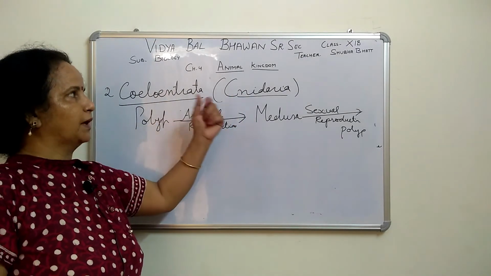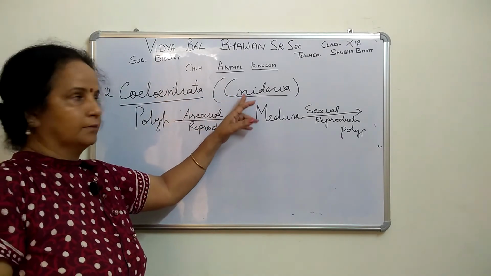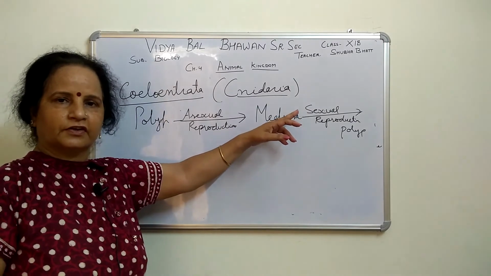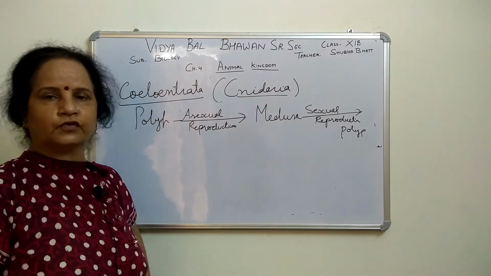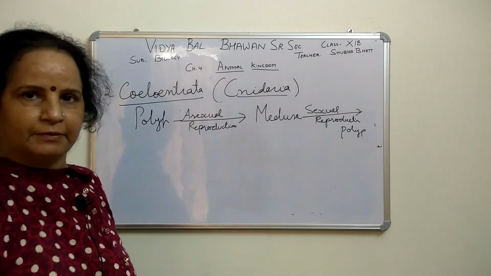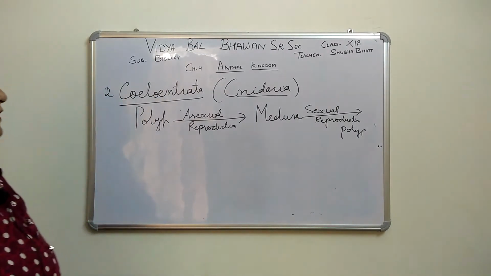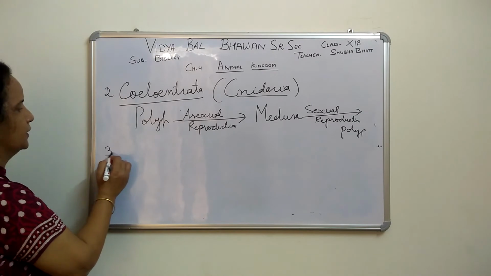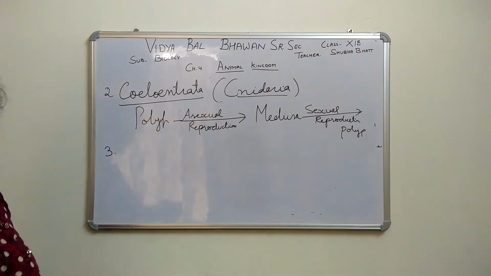And about cnidoblast, why is it called Cnidaria? Because of the special types of cells, stinging cells, that are used for protection, or used for killing enemies, right? So now the next one, we will start the next, Ctenophora.